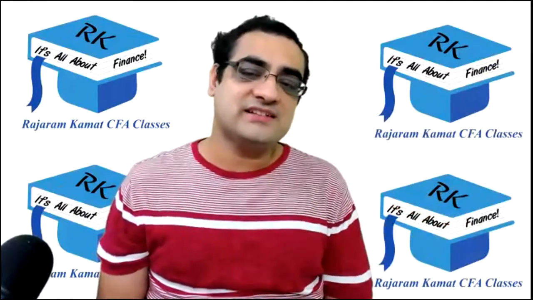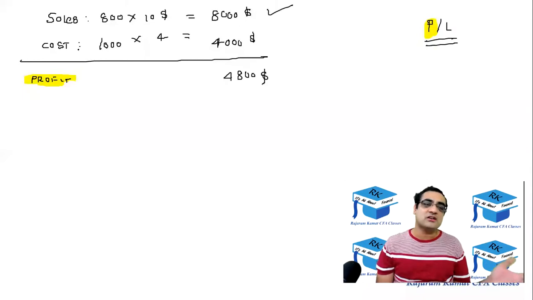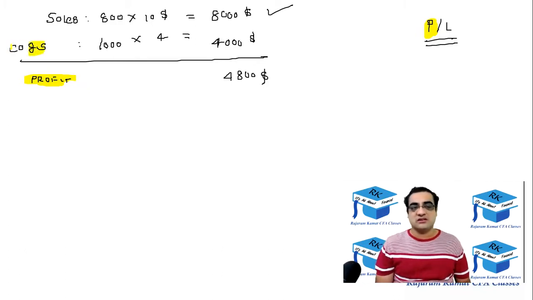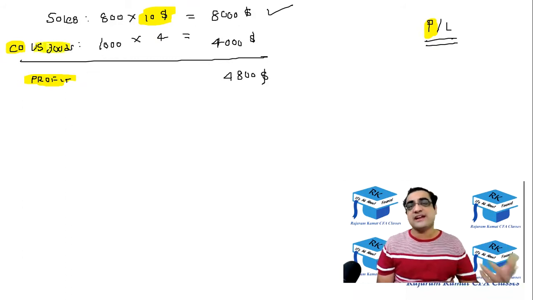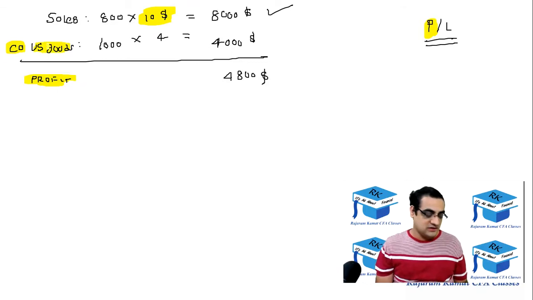So in the income statement, what comes below sales is not the total cost. That is called COGS, cost of goods sold. Why is only the cost of goods sold considered? Because for goods sold, the selling price is available and hence we can determine the profit. Why is the cost of unsold goods not considered? Because for unsold goods the selling price is not available and hence we cannot determine the profit.